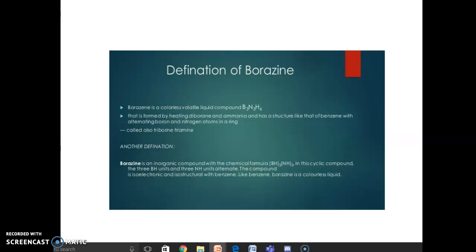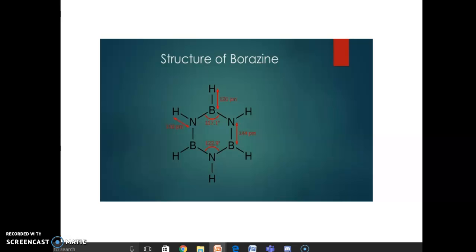It is an inorganic compound which has a chemical formula (BH)3(NH)3. In this cyclic compound, the 3 BH units and the 3 NH units alternate with each other. The compound is isoelectronic and isostructural with benzene, since it looks like benzene and it is a colorless liquid. So this is the structure of borazine, which looks like the structure of benzene. So it can also be called inorganic benzene.